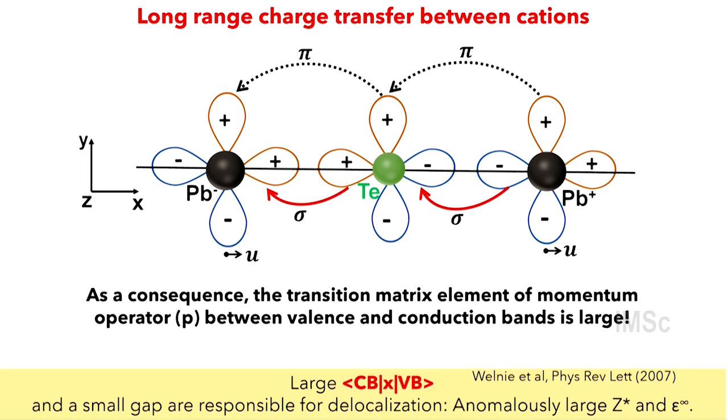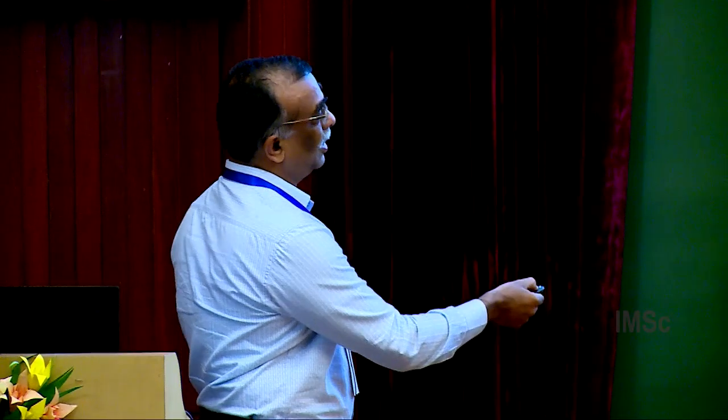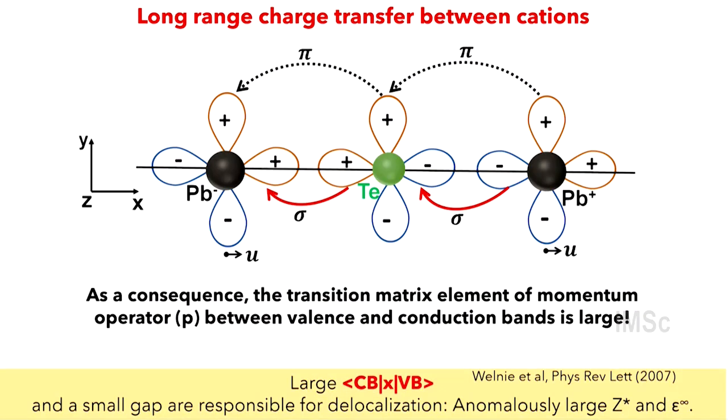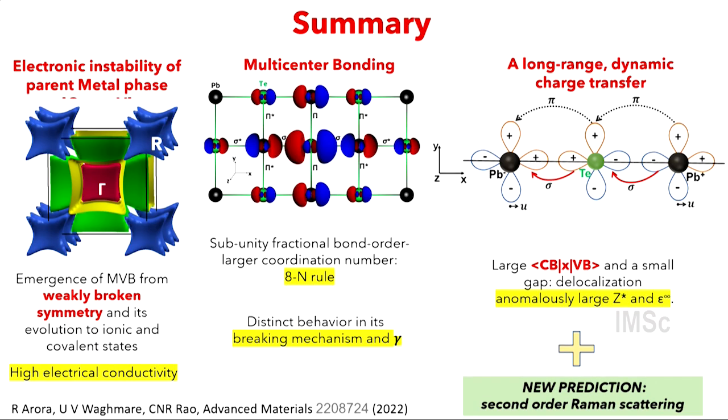And as a result, you get a very large dipole moment. In physics language, it basically means the bond matrix element, the transition element, is large, which is not our result. This was seen in PRL 2007 earlier. Our picture explains why this matrix element is anomalously large and hence the properties.